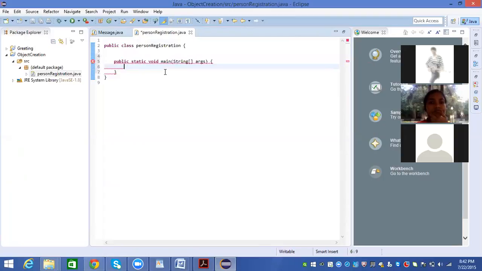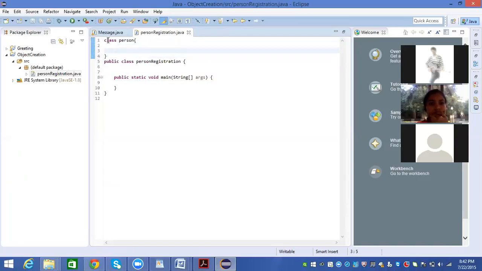Now let's think that I have a class called person. This person has a string person name. Now I want to create an object for this person class. Sham, can you help me?